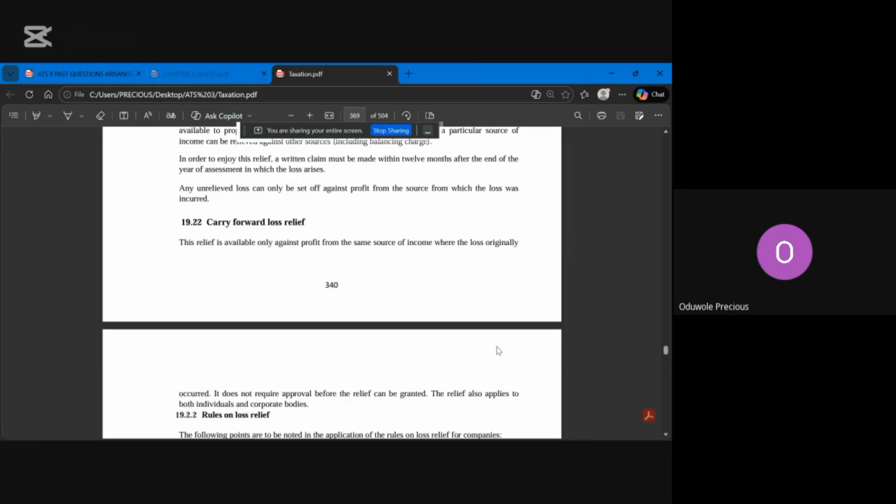So what it means is that if you carry it forward in 2020, they still made loss in 2021. You carry it forward in 2021, they still made loss in 2022. Carry it forward again, they still made loss in 2023. You carry it forward again. By the time the 4 years elapse, that loss will be lost. What we mean by loss is that you will not be able to relieve the loss again. That's what they mean by the loss will be lost. So for individual it is 4, for company it is unlimited. So that's the last point on carried forward loss relief. I think with that you can differentiate between the two of them.